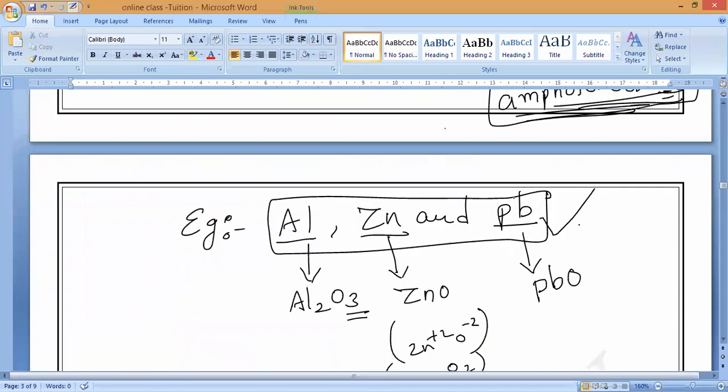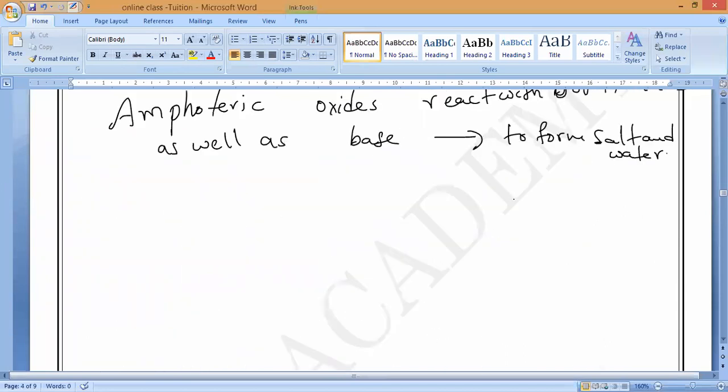Now, aluminium oxide reacting with acid. Observe very carefully. It is not possible by all the metal basic oxides. Now, for example, aluminium oxide, which is in solid state, reacting with hydrochloric acid, which is in aqueous state. Because pure HCl will never react.